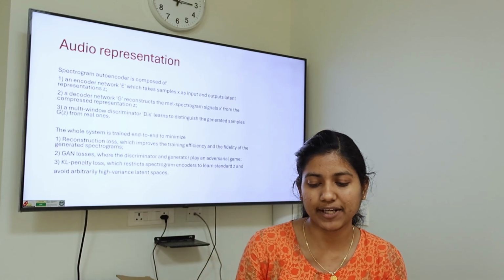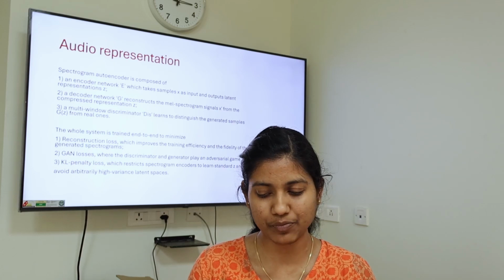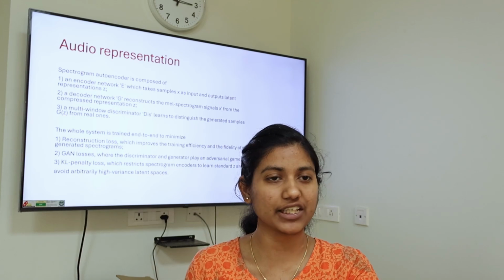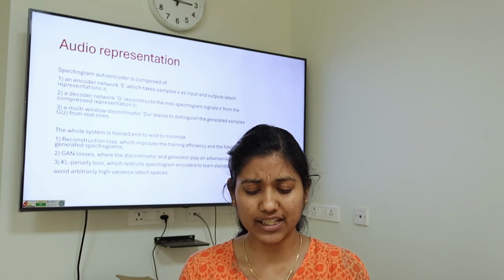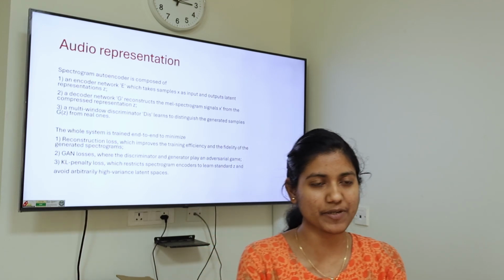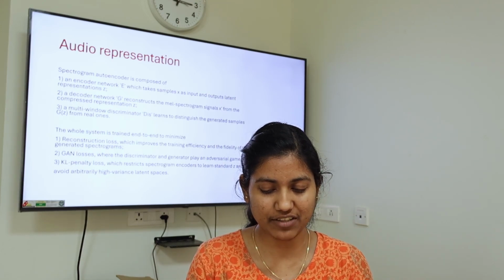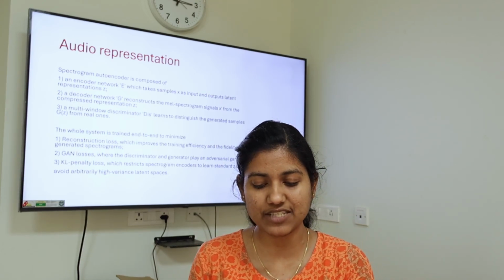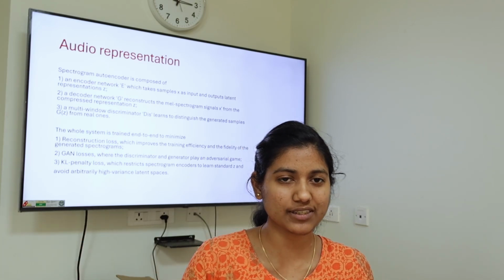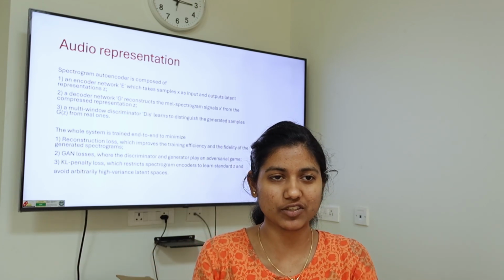Our spectrogram encoder has three parts: an encoder network E, which takes samples X as input and outputs latent space representation Z. For this they are using a variational autoencoder, taking any audio sample, computing the Mel spectrogram, and representing it in a latent space Z. Then a decoder network G reconstructs the Mel spectrogram signals X from the compressed representations. The reconstruction is represented as X prime because it's never exactly the same, so we need to reduce the loss between X prime and X.